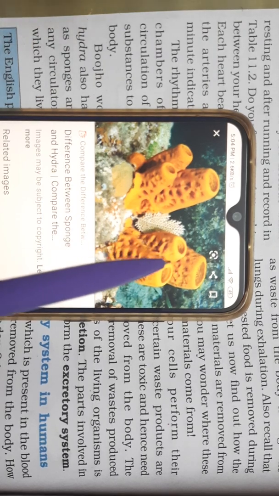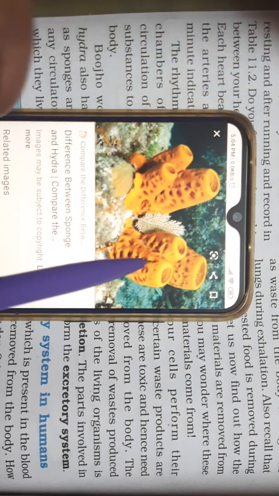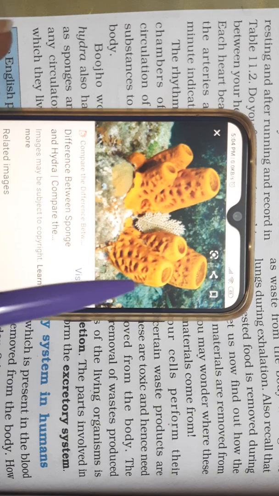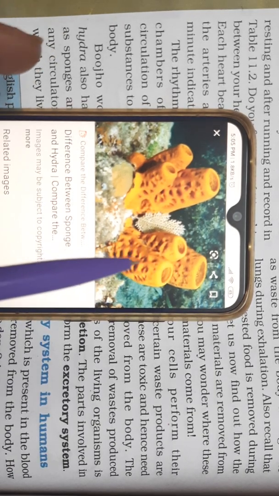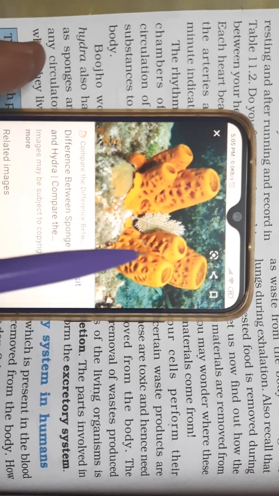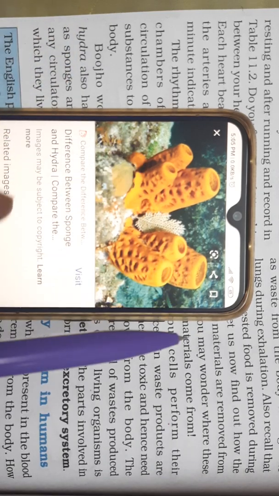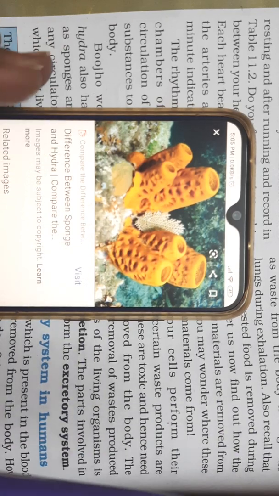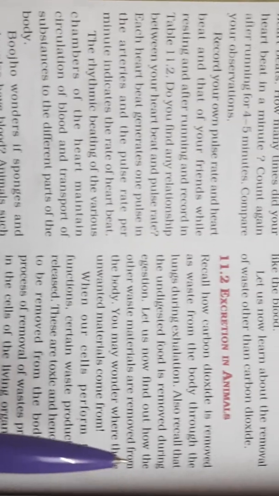That is why these animals do not need a circulatory fluid like blood. In our body, there is a circulatory fluid. What is the circulatory fluid? It is the blood. But these animals do not need it, because they themselves are in the seawater. It is the water which brings in all the required materials and takes out all the unwanted materials from their body. I hope that this much is clear to you.